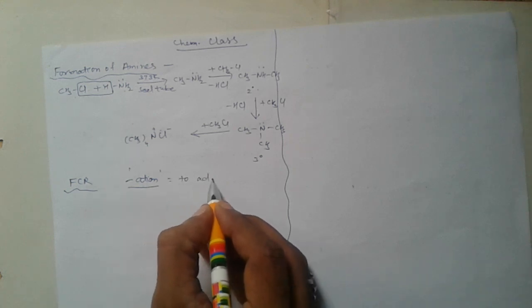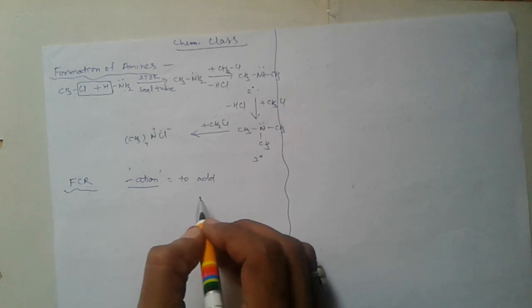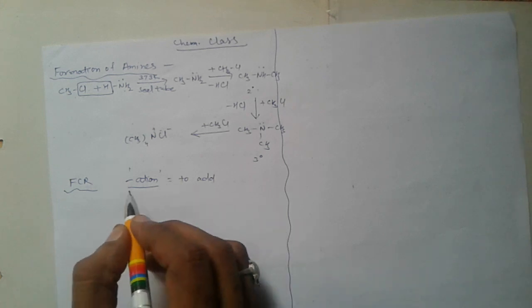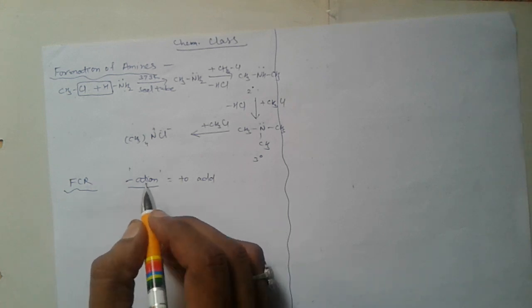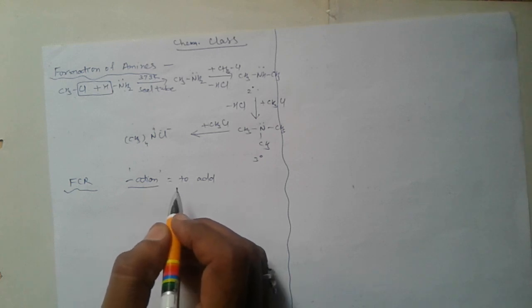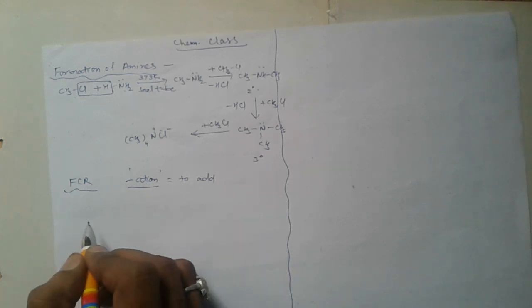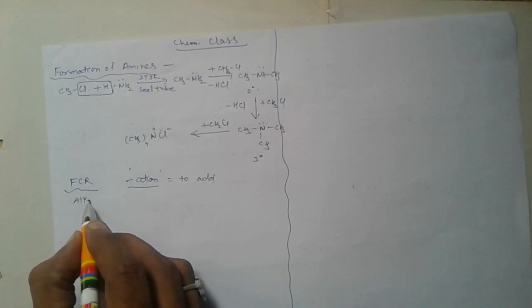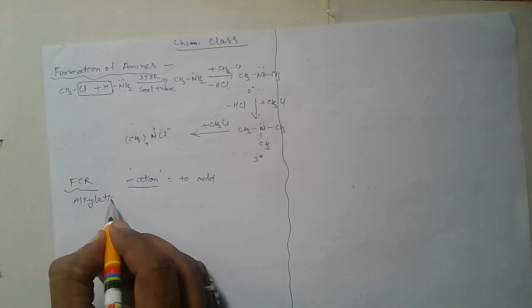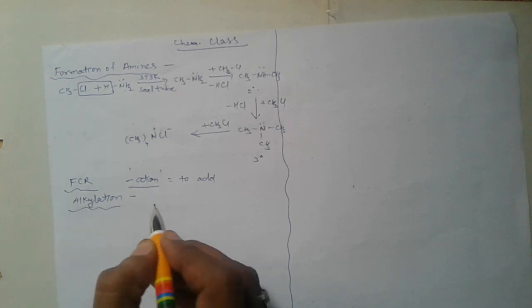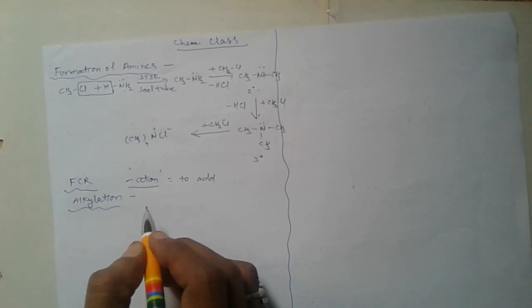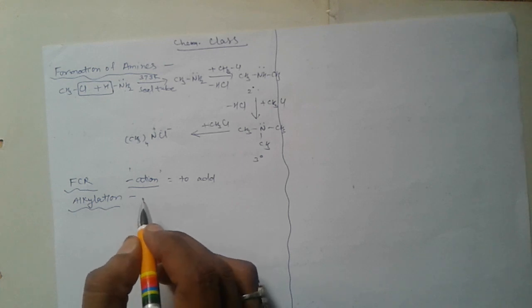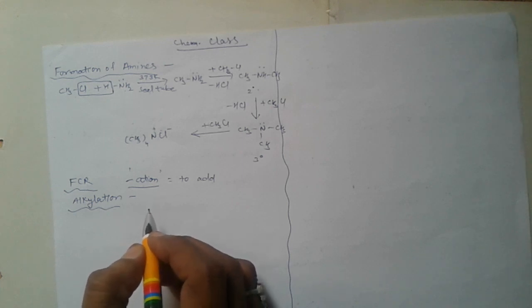In chemistry, very important. We have discussed Friedel-Crafts reaction in class 11th. In class 12th, here Friedel-Crafts alkylation is in your syllabus. So let's start the Friedel-Crafts alkylation reaction.